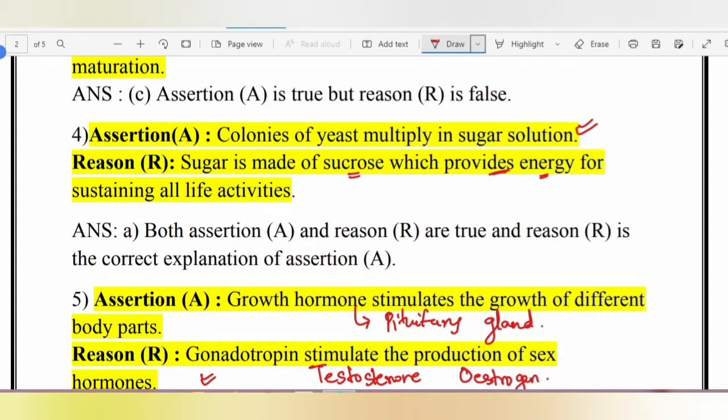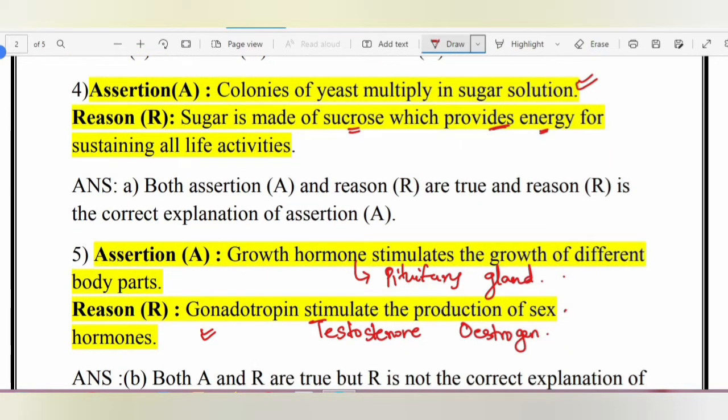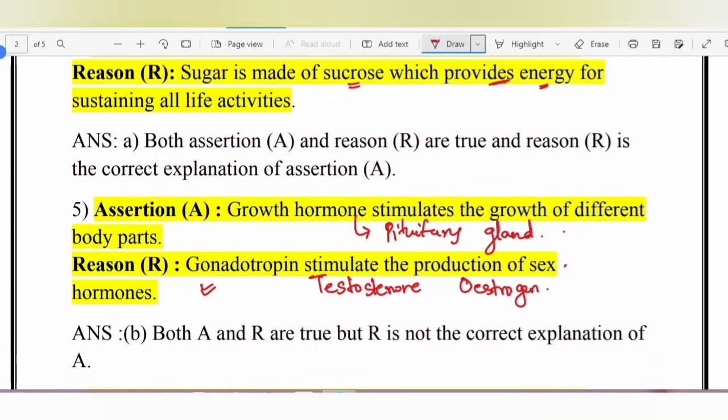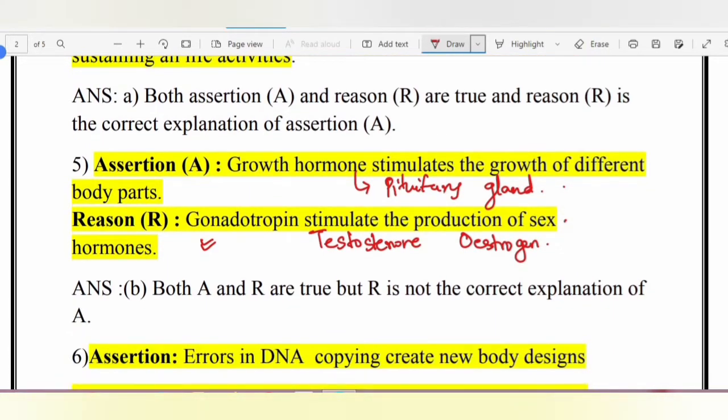But is there any relation between the assertion and the reason? Definitely not. Okay. So assertion and reason are both true, but reason is not the correct explanation of assertion. Alright.